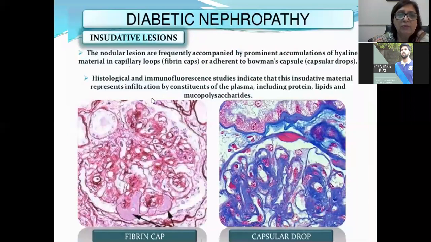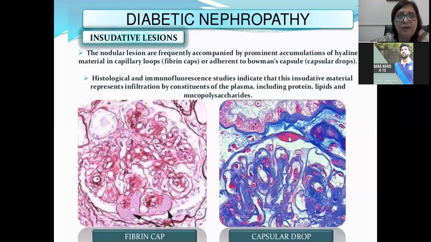The nodular lesions are frequently accompanied by prominent accumulation of hyaline material in the capillary loops. So hyaline material can be present here and there in the capillary loops. Histological and immunofluorescence studies indicate that this exudative material represents filtration and constituents of plasma, including proteins, lipids, and polysaccharides. So these are the fibrin caps which are present on the capillary loops. Okay. And this is the capsular drop. You can see a capsular drop is present here.